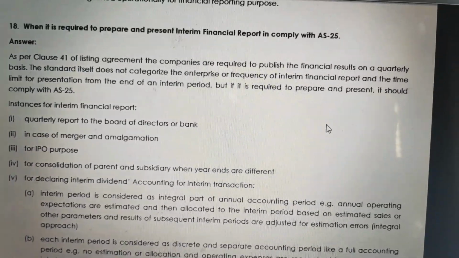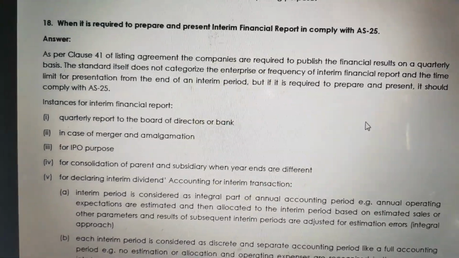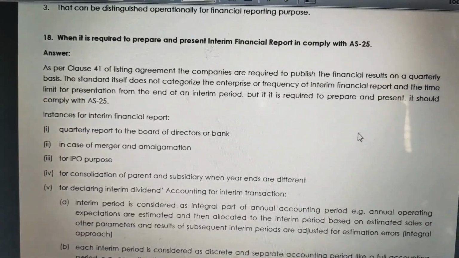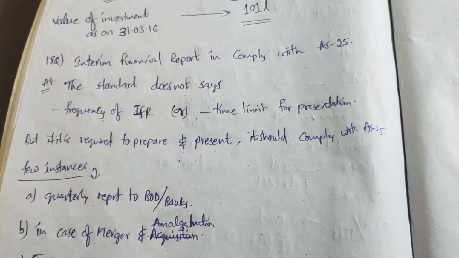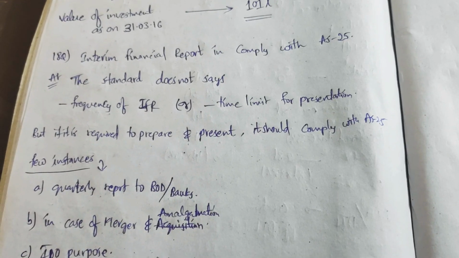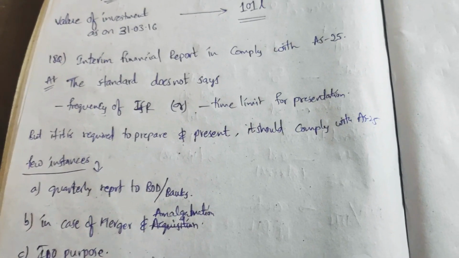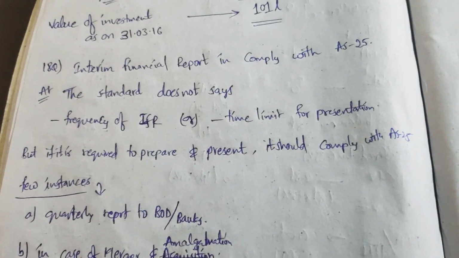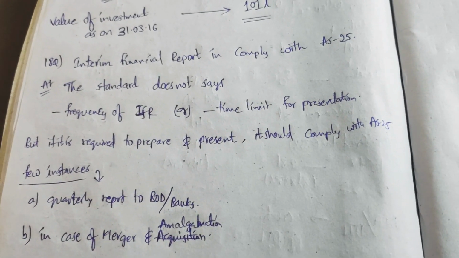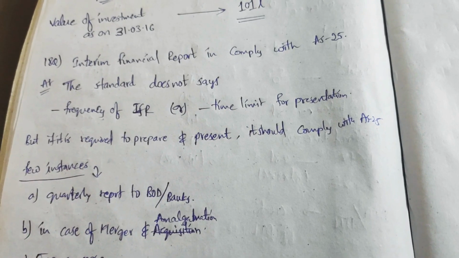But as and when they are preparing the interim financial report, they need to comply with AS 25. The standard does not say the frequency of the interim financial report or the time limit for presentation, but says if it is required to prepare and present, it should comply with AS 25.